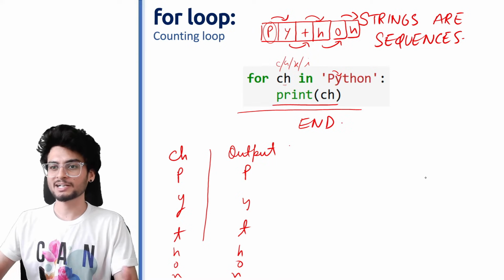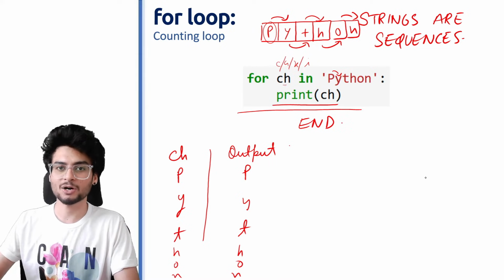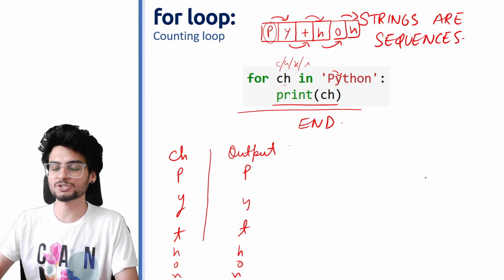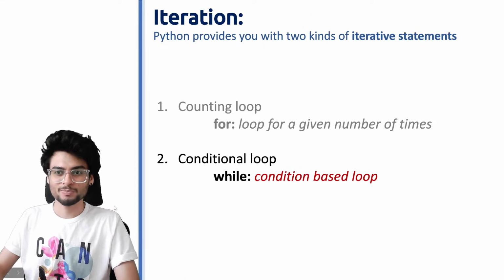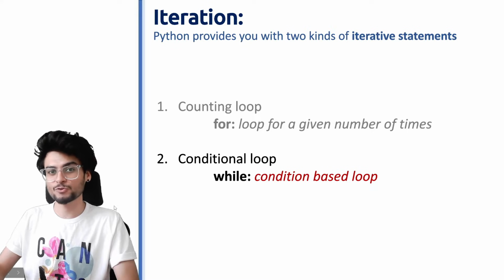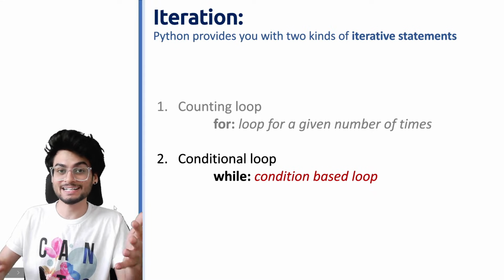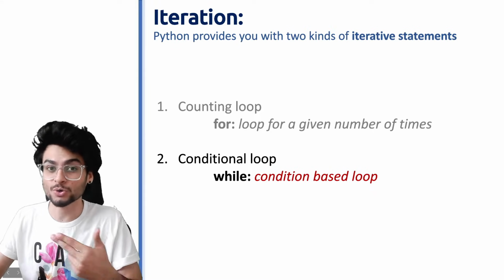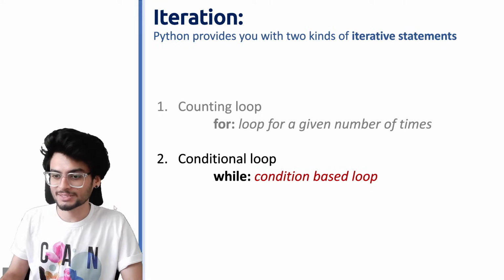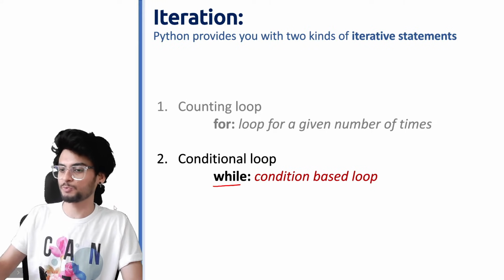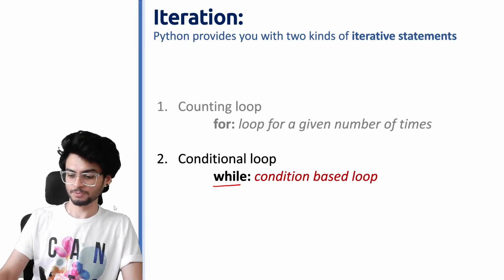So I hope you understood how the for loop is working now. We will solve a couple of questions on for loop in the practical video. So now we are done with the for loop. Let's move on to the second type of loop, जहां पर हम लोगों ने देखा था it is based on a condition and not on a fixed number. So this type of loop is called a while loop. It is a condition based loop.